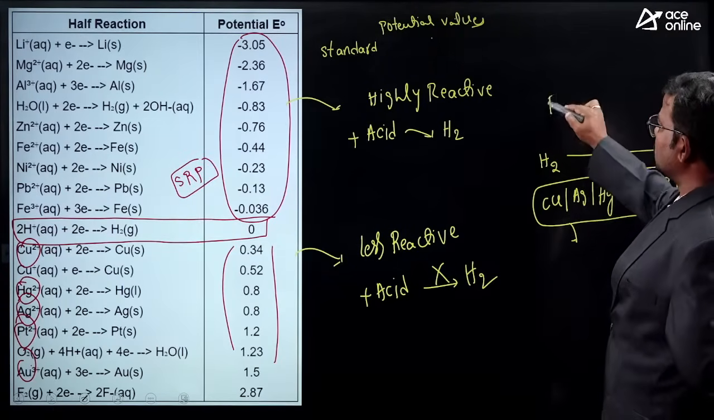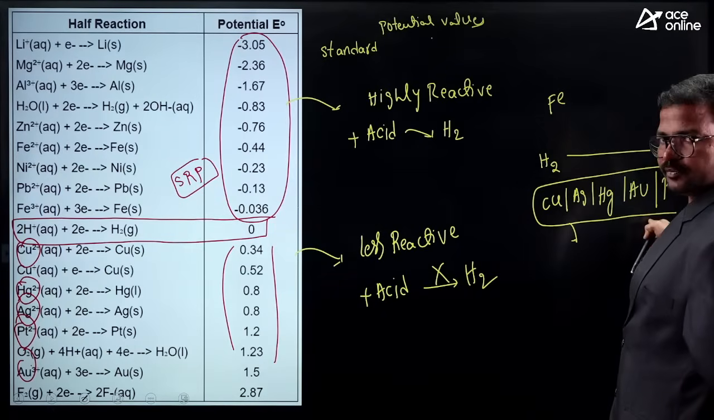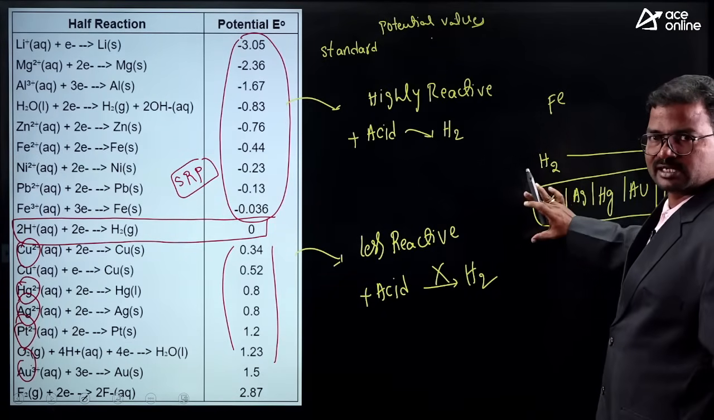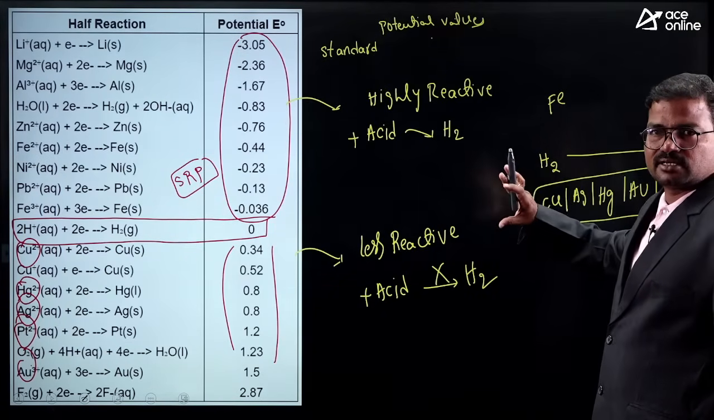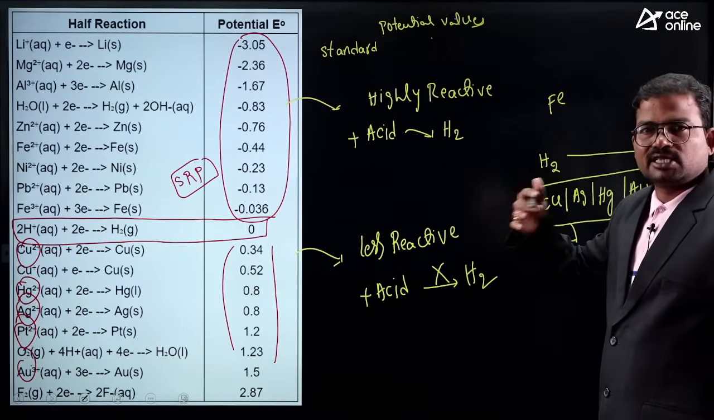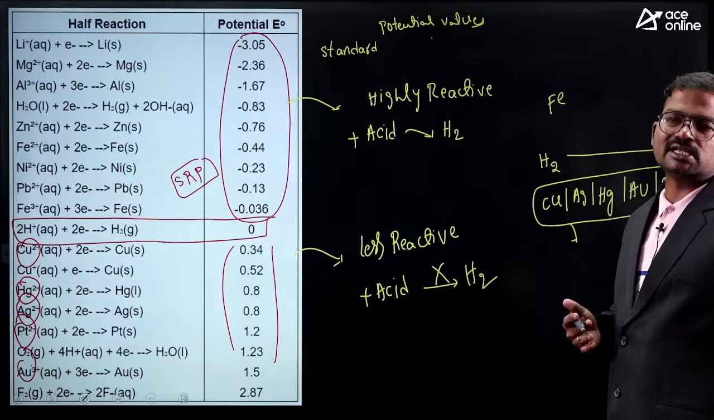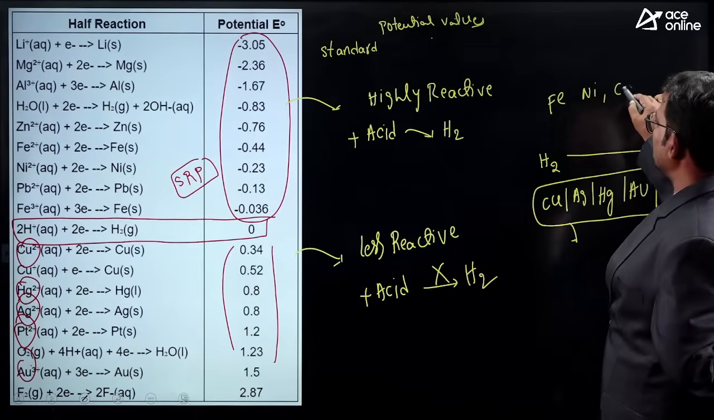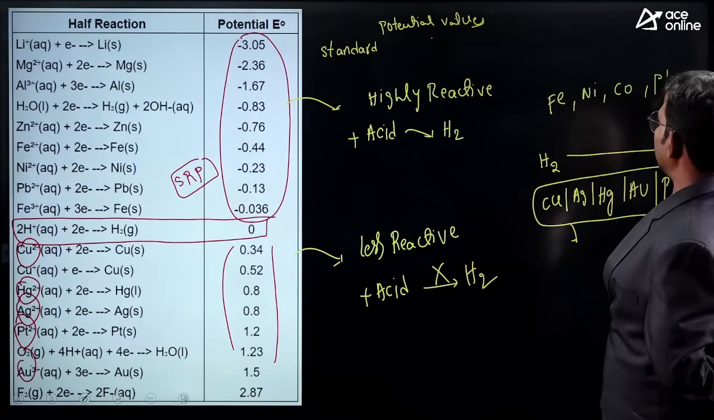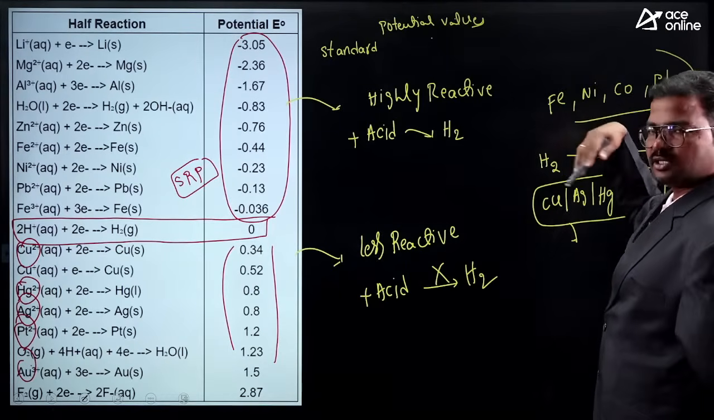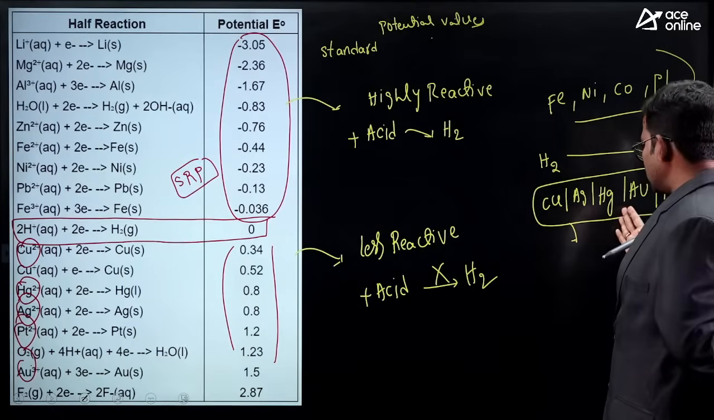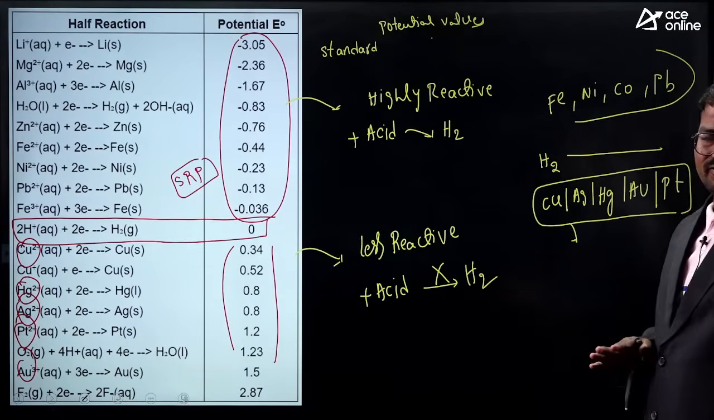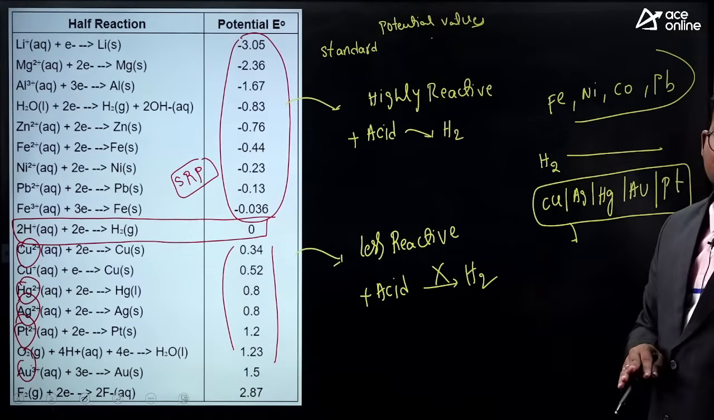What about iron? Actually, iron is not mentioned here. Except for these 5 metals, if you add acid to the remaining metals, we definitely get hydrogen gas: iron, nickel, cobalt, lead. So any metal except these 5 metals gives hydrogen gas directly.